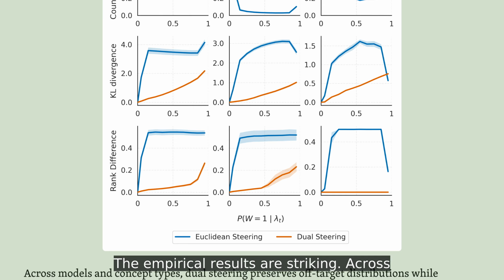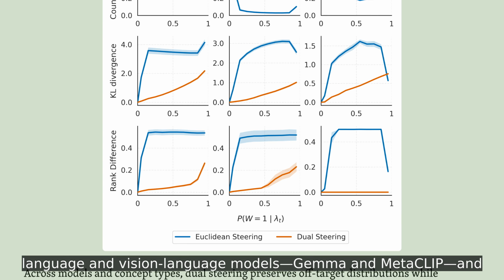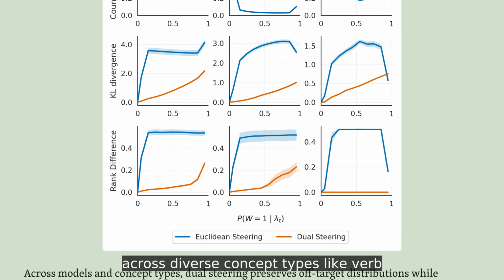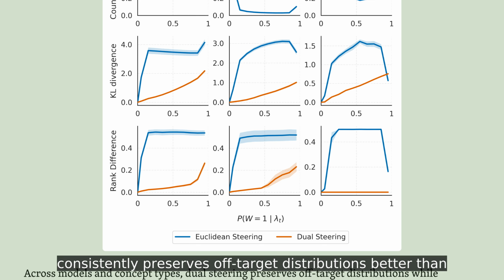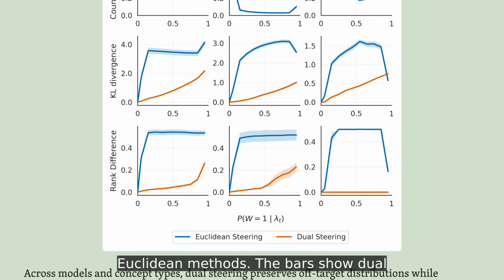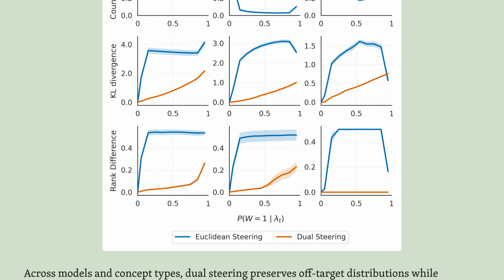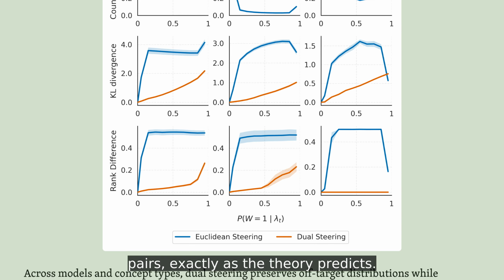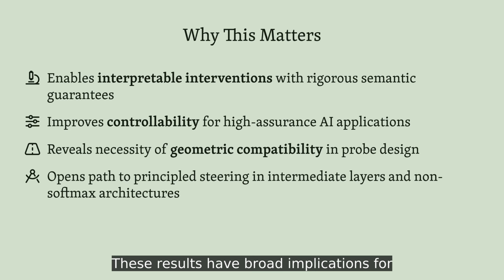The empirical results are striking. Across language and vision language models, Gemma and MetaCLIP, and across diverse concept types like verb tenses and object attributes, dual steering consistently preserves off-target distributions better than Euclidean methods. The bars show dual steering maintains lower KL divergence and higher probability mass on valid counterfactual pairs, exactly as the theory predicts. These results have broad implications for AI safety and control.